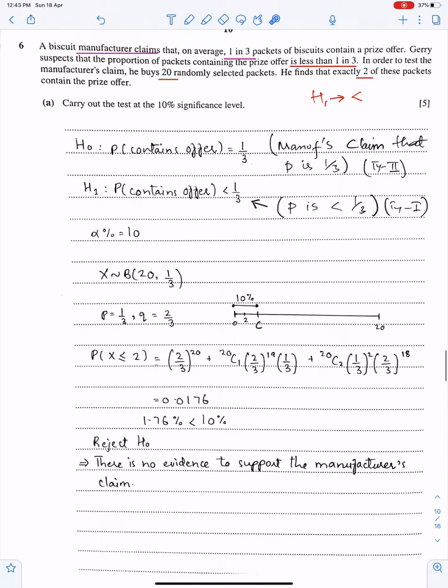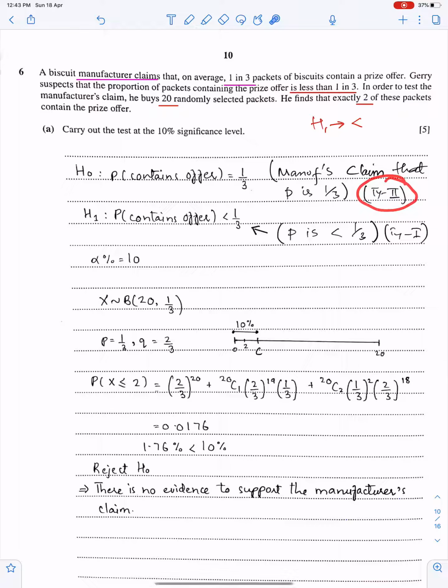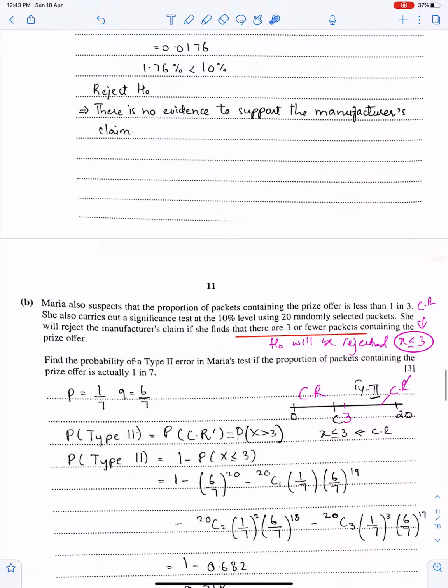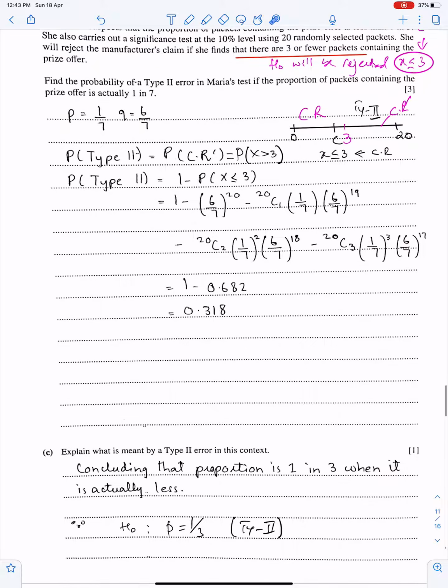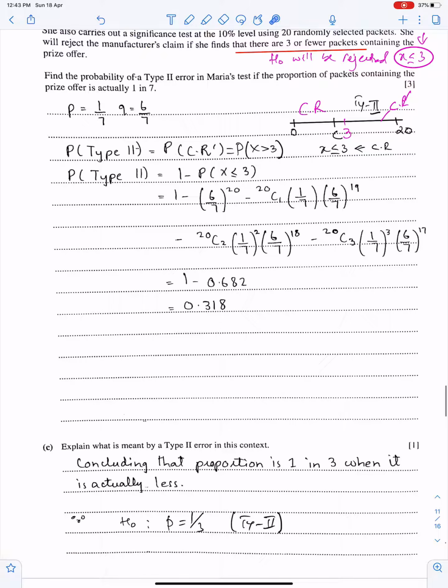And this is type 2, meaning in context. Concluding the manufacturer's claim that proportion is 1 in 3 when it is actually less than 1 upon 3. Explain what is meant by type 2 error in this context. So you have to explain type 2 error from H naught with the help of H naught.